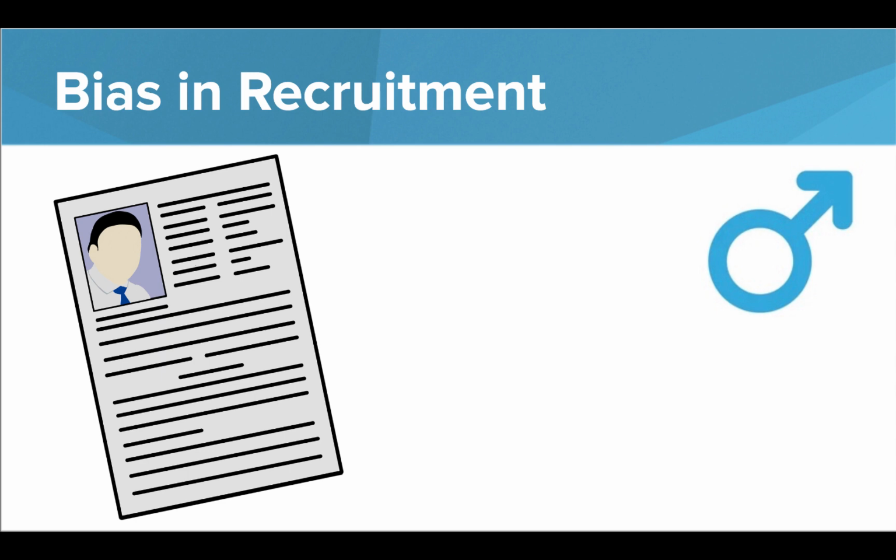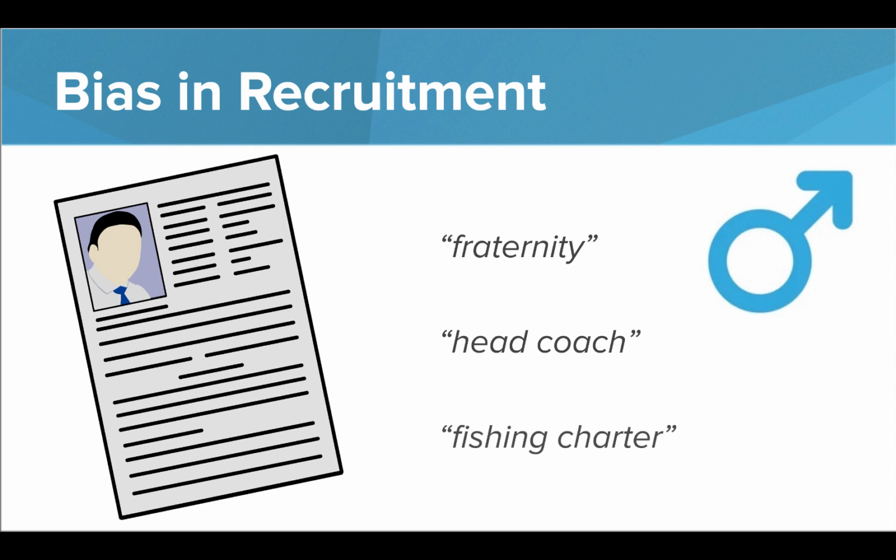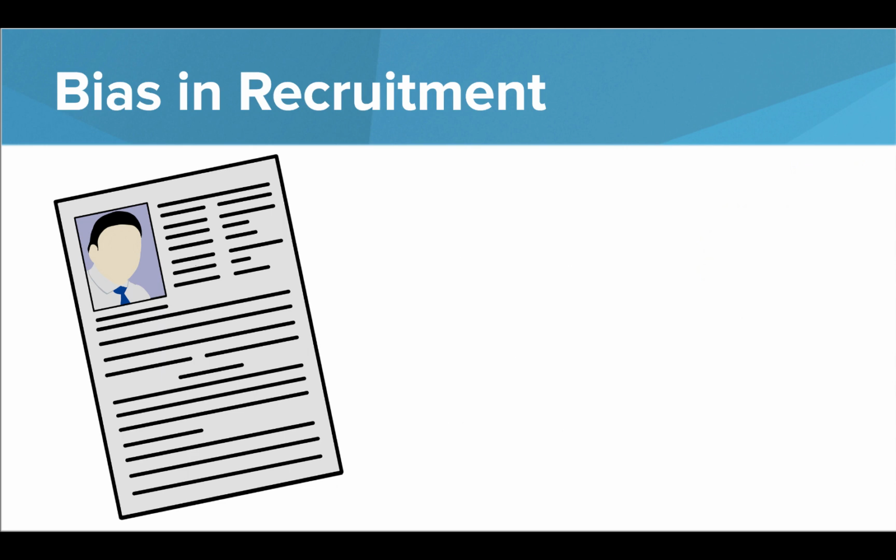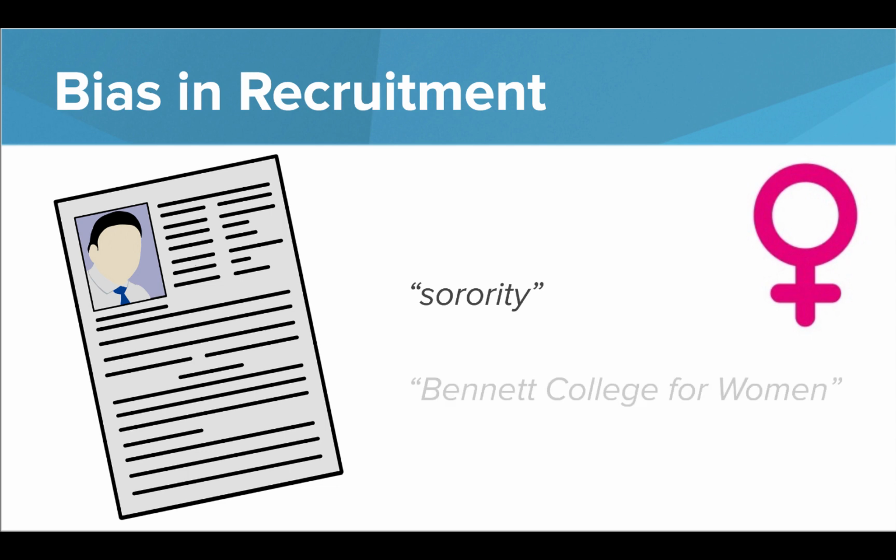The algorithm used machine learning and was taught to recognize word patterns in the resumes, rather than looking at skills and experience. Because of this, any word or phrase that was associated with the male gender, like fraternity, or a connection to sports and certain activities, bumped a resume up the line. While any word associated with females, like sorority or the name of a woman's college, penalized the resume.